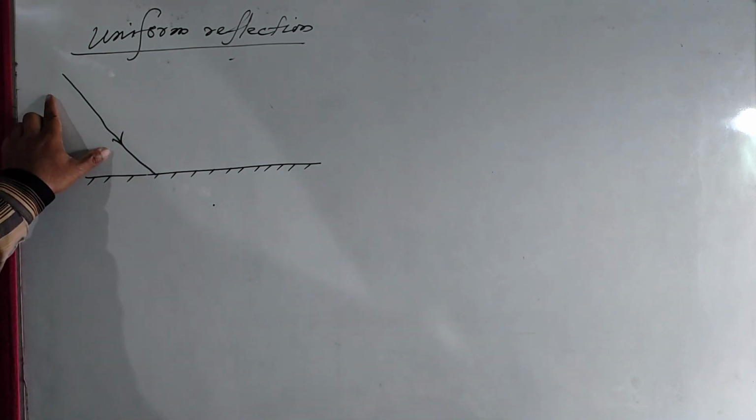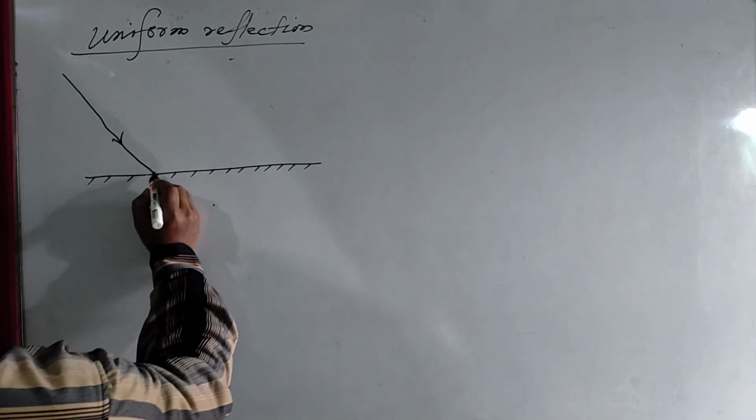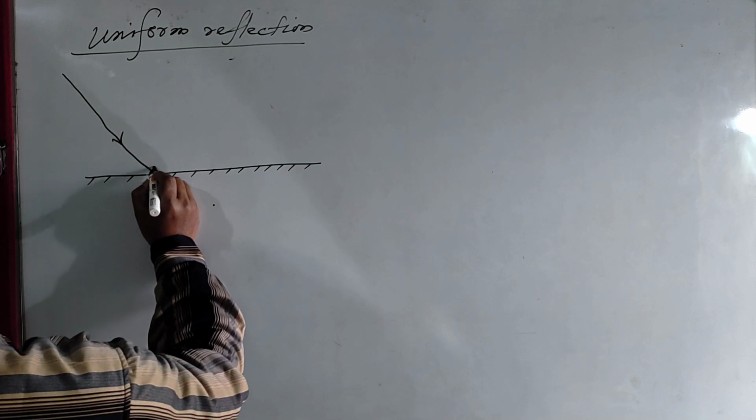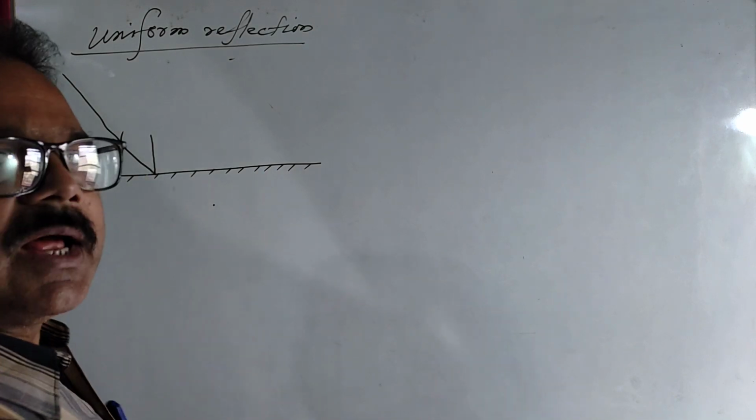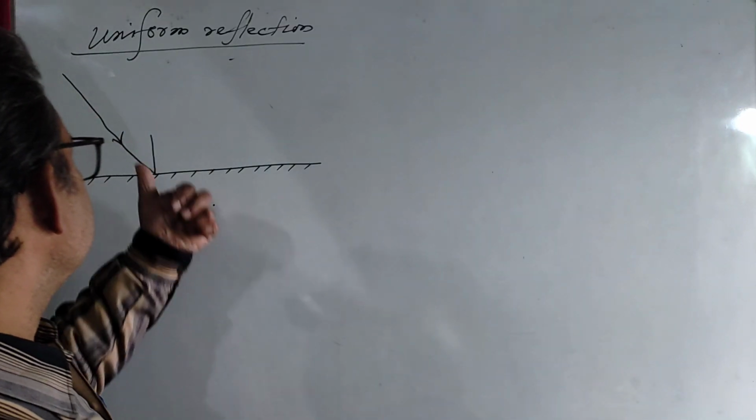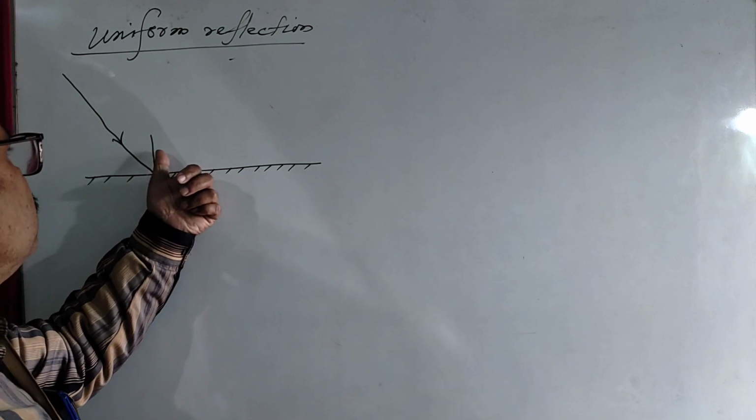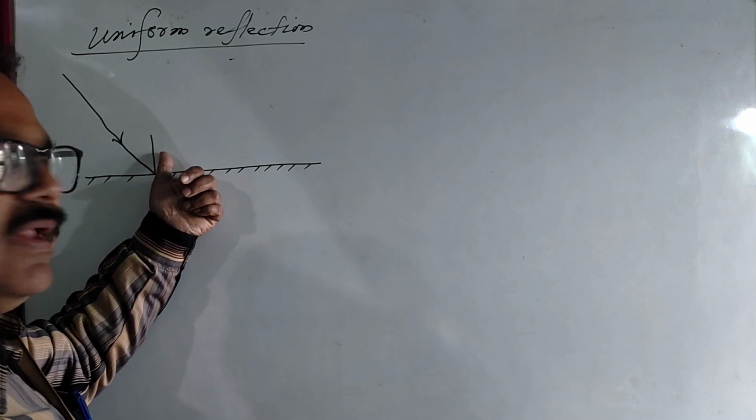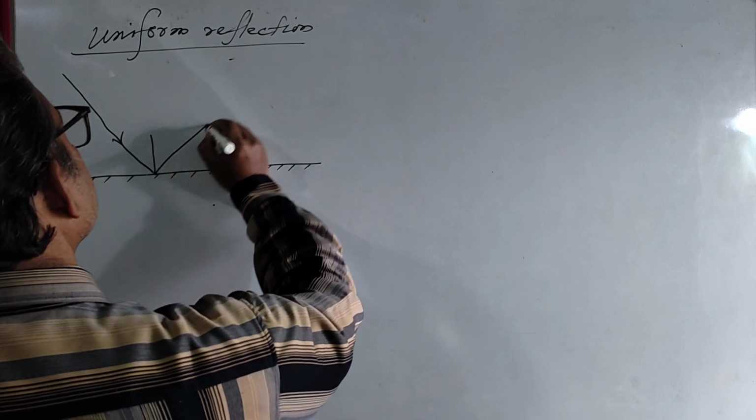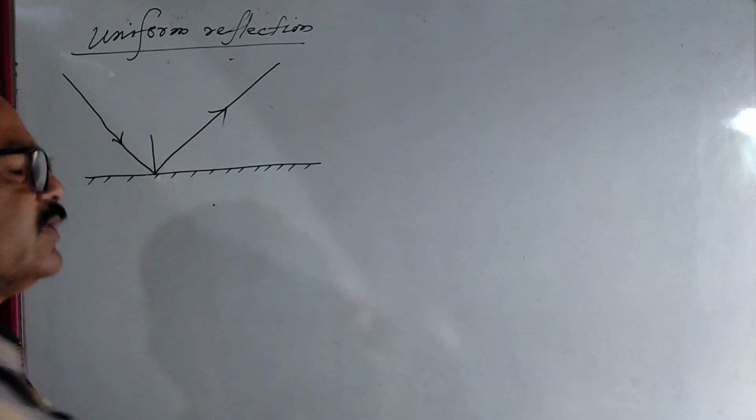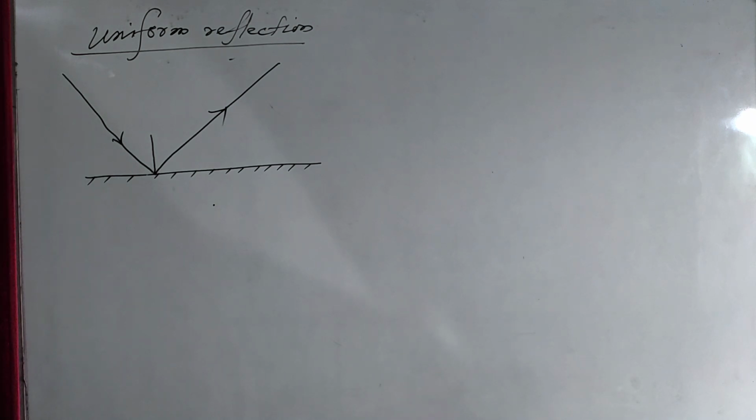And this is called the incident ray, and at the point of incidence you have to imagine a perpendicular, which is called the normal. According to the law of reflection, the angle of incidence is always equal to the angle of reflection, so your reflected ray will go in this direction. Am I right?